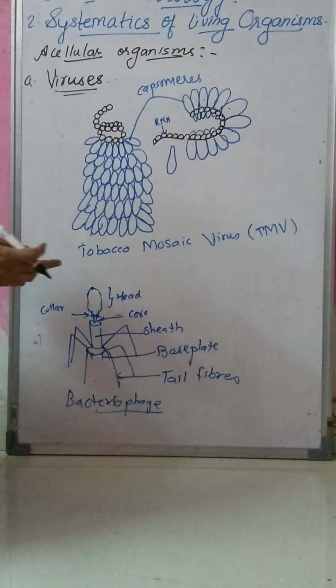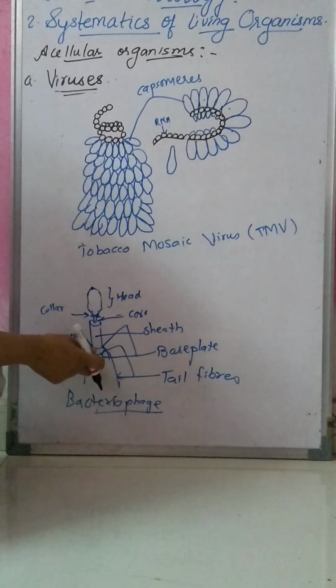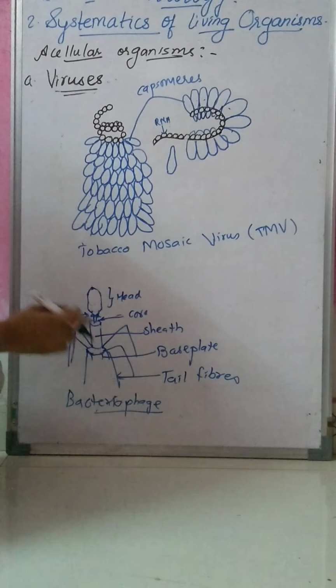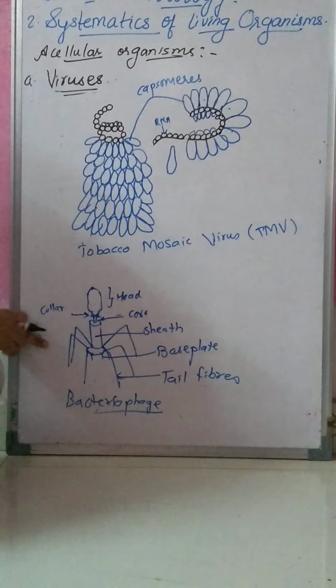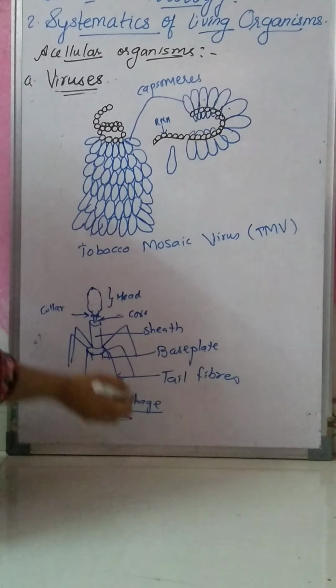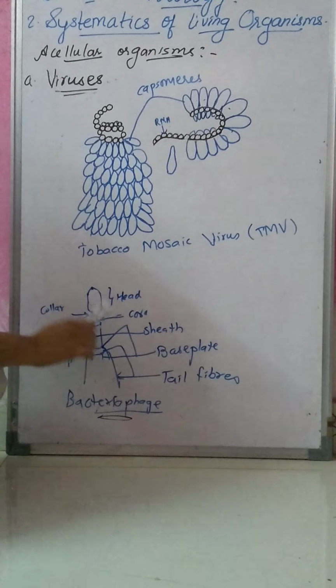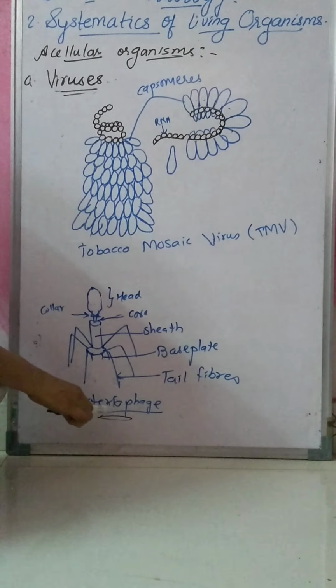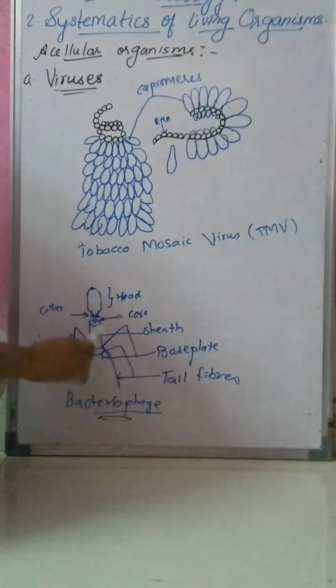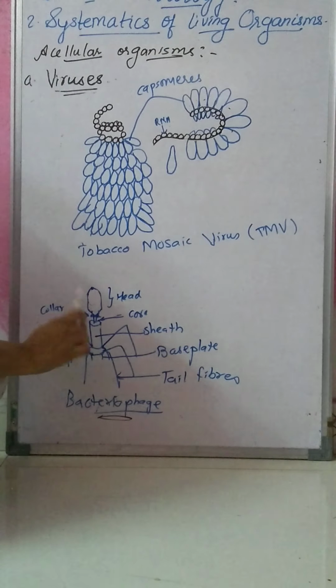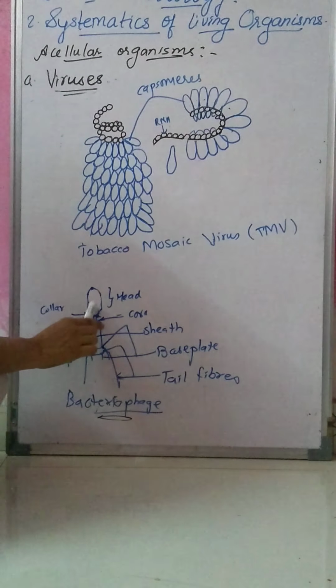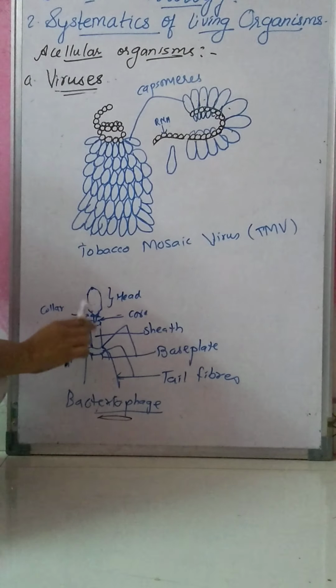A virus that infects bacteria is known as a bacteriophage. This is a diagram of a bacteriophage, and it has double-stranded DNA.